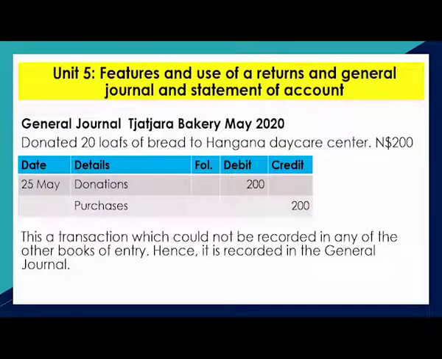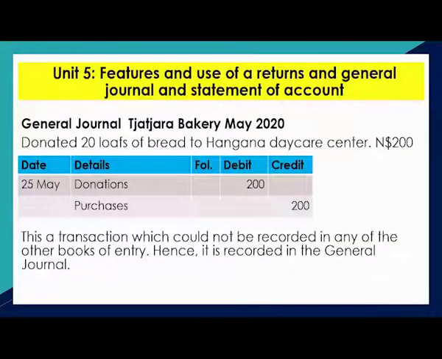And then from our subsidiary books, we have 6. There is another one, the general journal. The general journal is a subsidiary book in which they record all the transactions that do not fit in those other 6. They don't fit to be recorded in the cash book or petty cash or debtors or creditors or debtors return or creditors return journal. They don't fit in any of those. So they are recorded in the general journal.